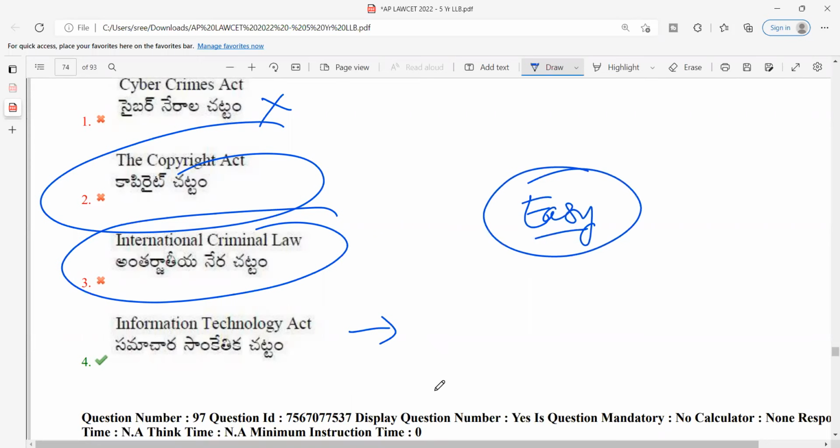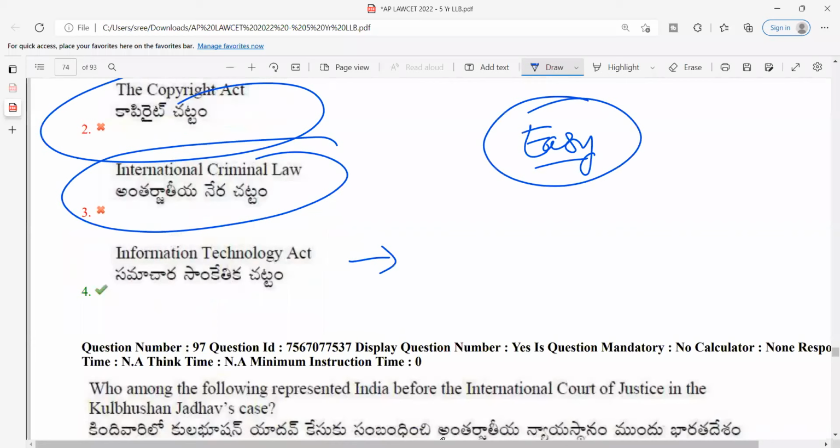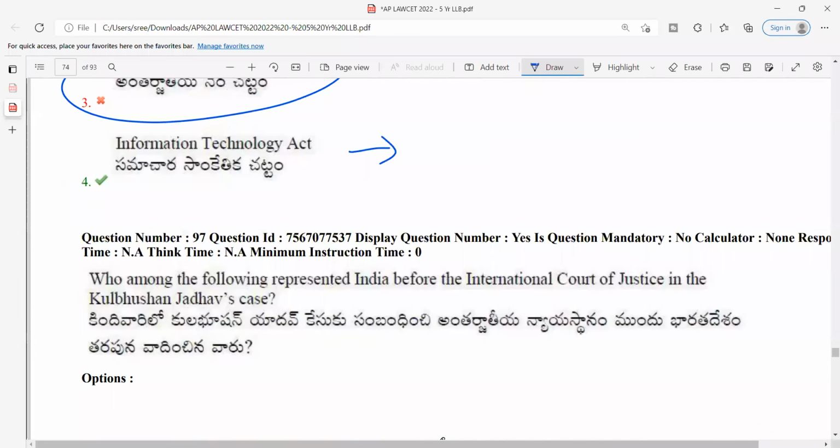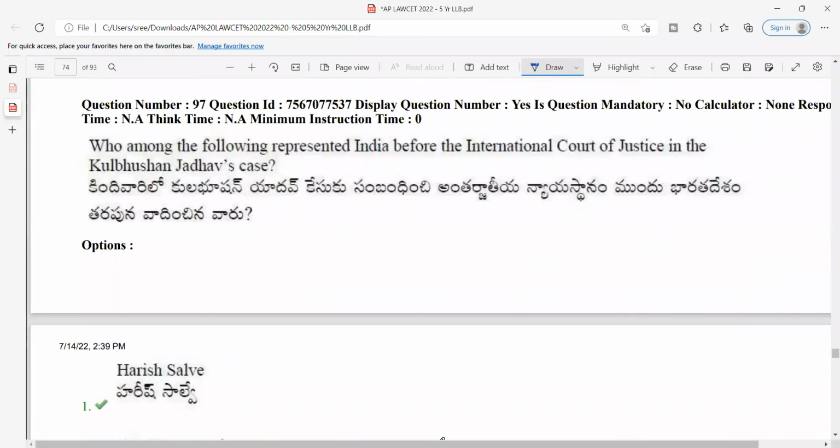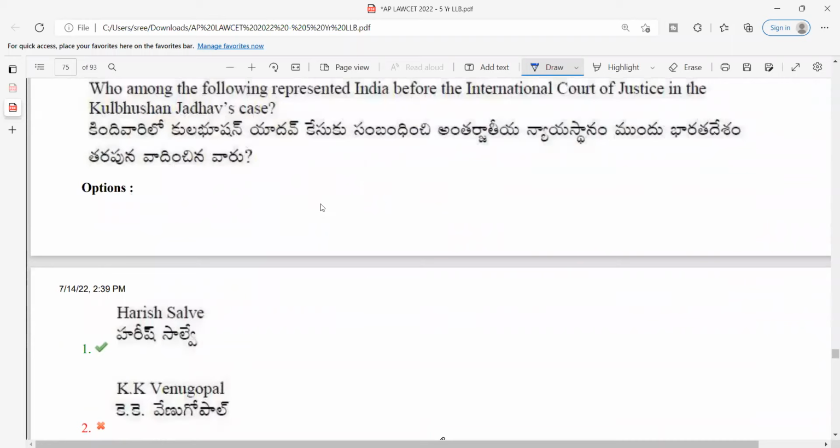Next. Who amongst the following represented India before the International Court of Justice in Kulbhushan Jadhav's case? Again, a very easy question, which is repeated from the previous question paper. It is Mr. Harish Salve. He's an advocate here in India, and he represented Kulbhushan Jadhav's case in the International Court of Justice. This particular thing was in the news previously, and it appeared in the previous question paper as well. And again, it is repeated in this one.